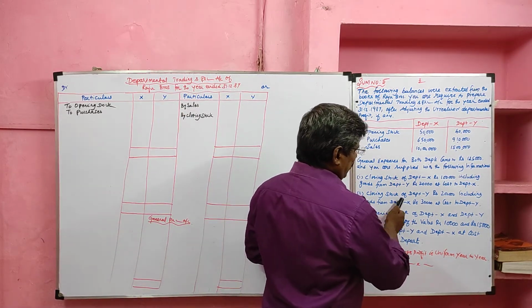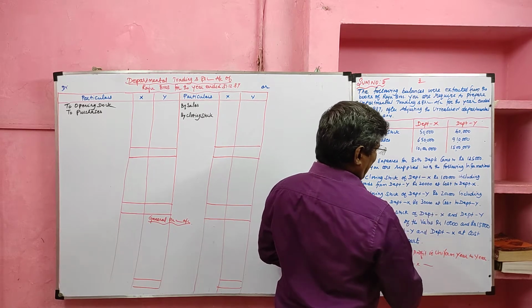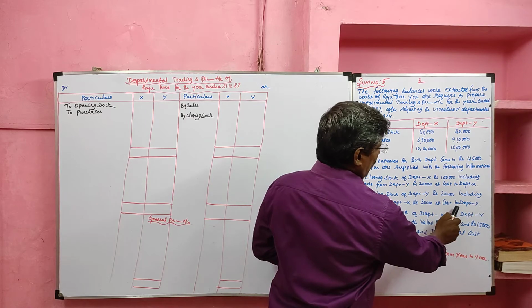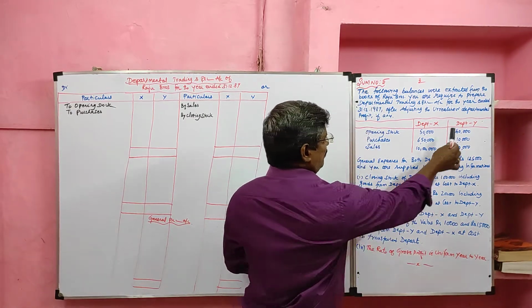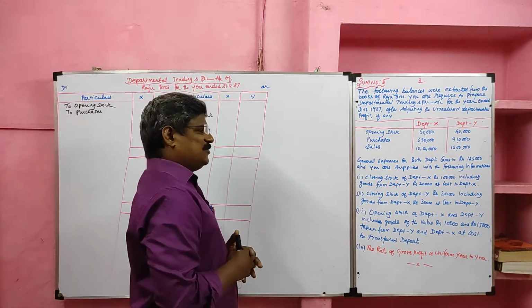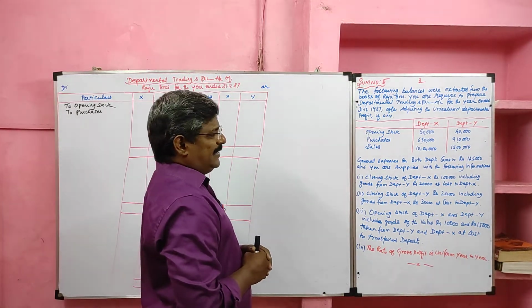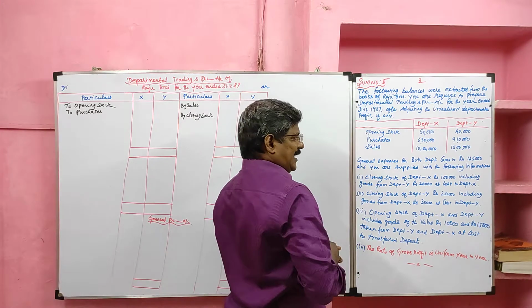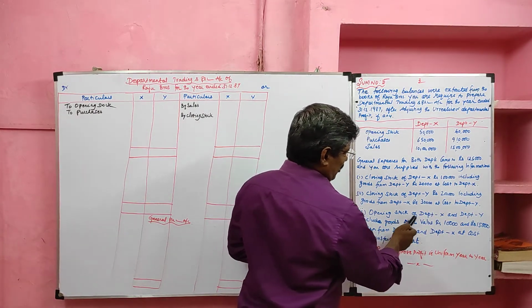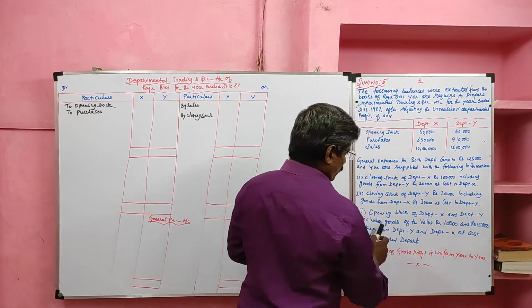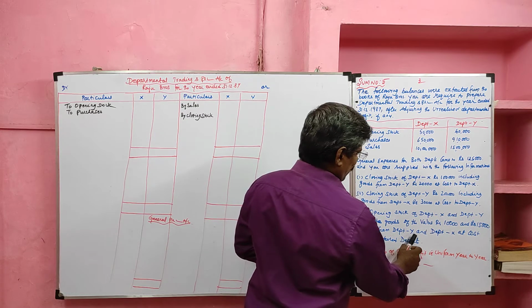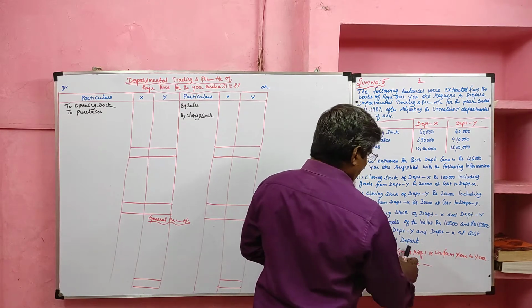Next, closing stock of Department Y is rupees 2 lakh, including goods from Department X worth rupees 30,000 at cost to Department Y. Likewise, Department Y closing stock is 2 lakh, of which they received 30,000 worth of goods from Department X at cost to the transferee department. Yes, students. Next, third adjustment, the opening stock of Department X and Department Y includes goods of the value 10,000 and 15,000 taken from Department Y and Department X at cost to the transferee department.